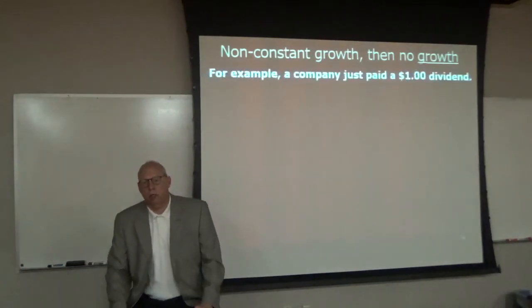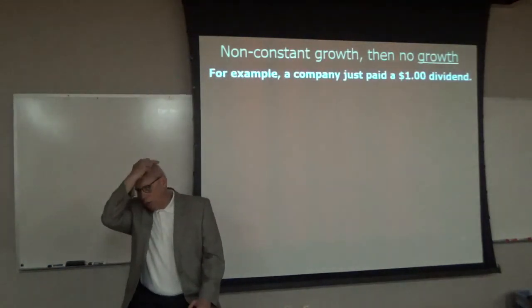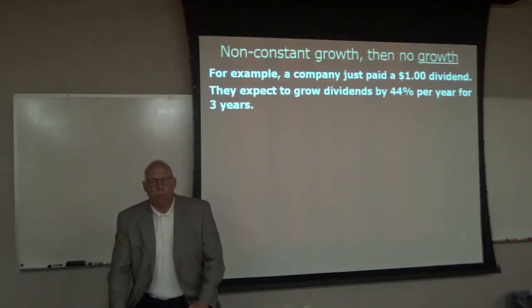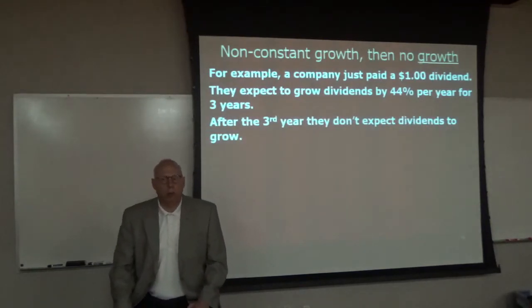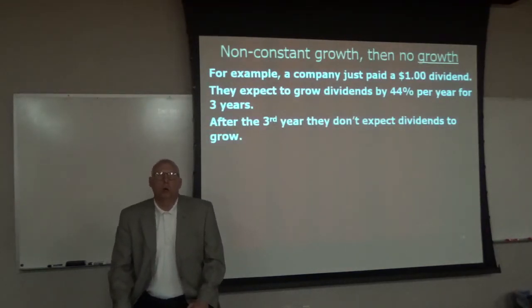All right, so let's look at an example. A company just paid a $1 dividend. They expect to grow dividends by 44% per year for 3 years. That's high growth, okay? After the third year, they don't expect dividends to grow. So at that point, we will sell the stock.